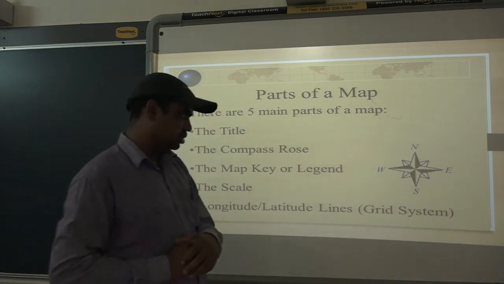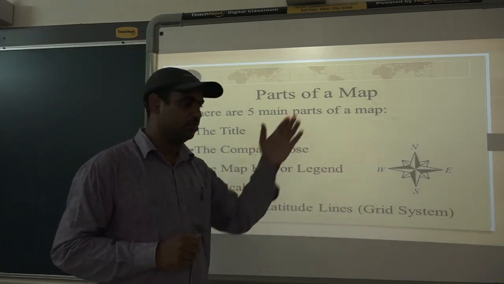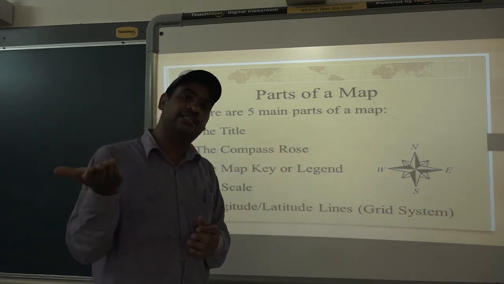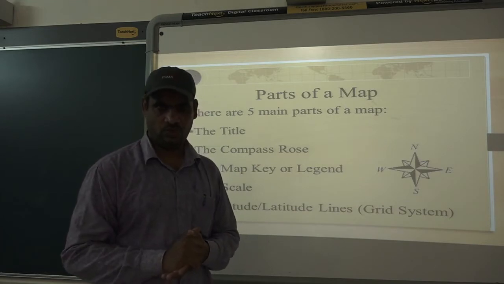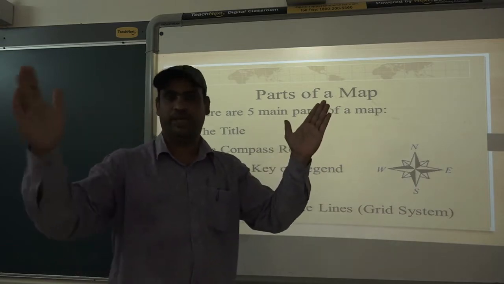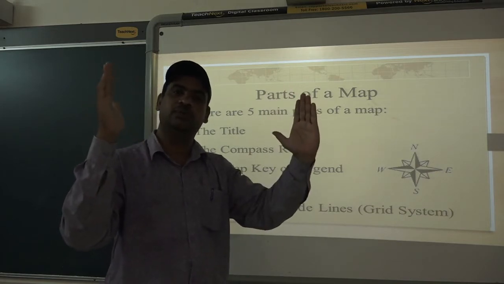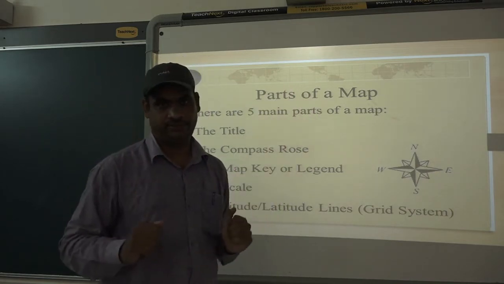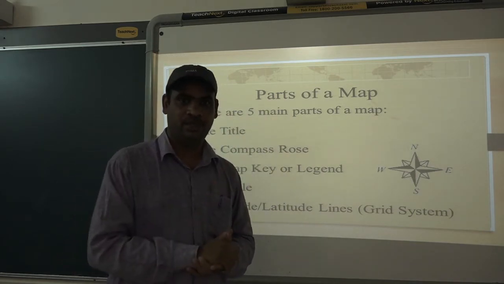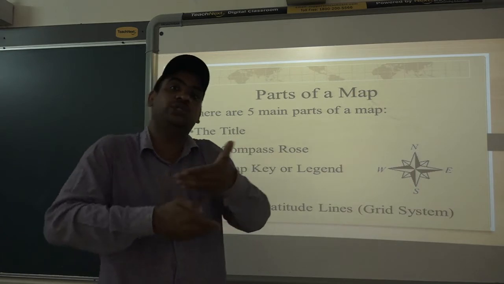Then scale. What is the scale? Suppose you want to know the distance between two cities, Mumbai and Chennai. The exact distance is converted into scale. For example, suppose there are two cities, Mumbai and Pune. This is an example, not the exact distance. The distance between the two is 100 kilometers. If you want to show the same thing on the map, we can't show the same distance, isn't it? So what we can do is convert it into scale.